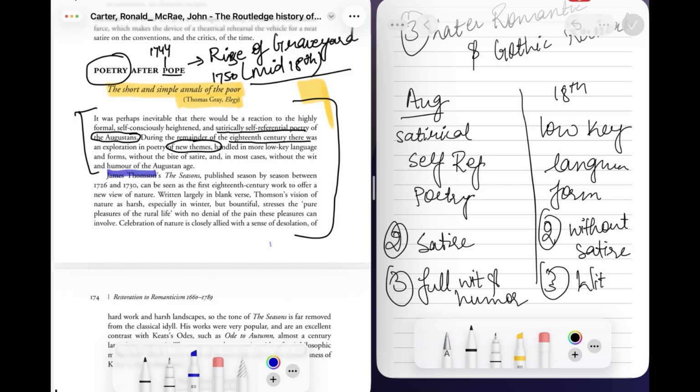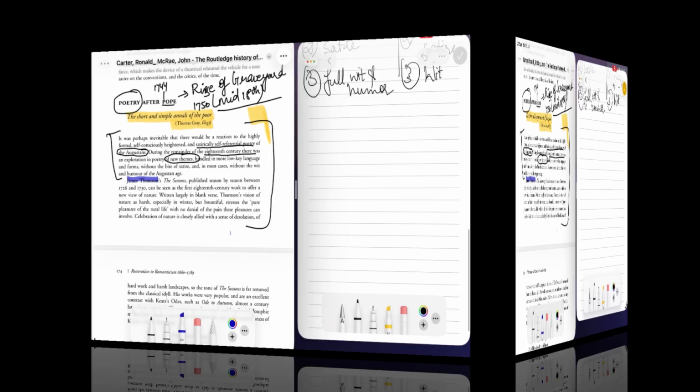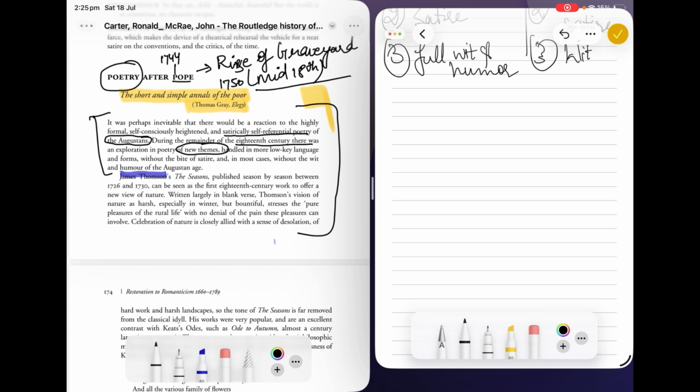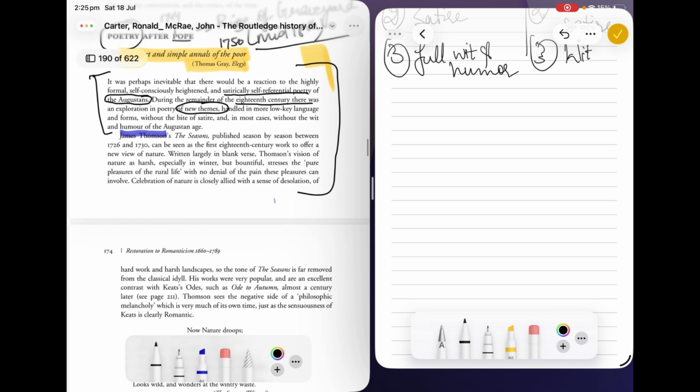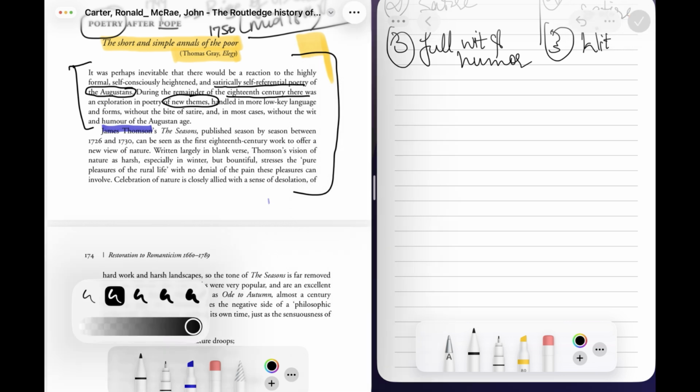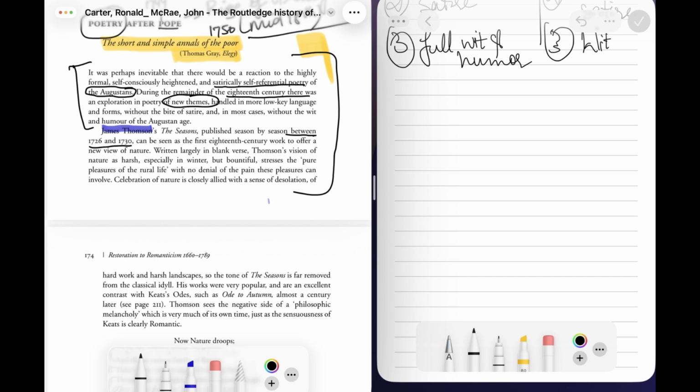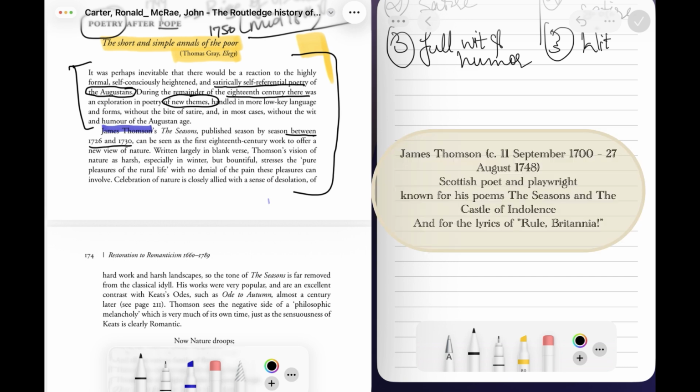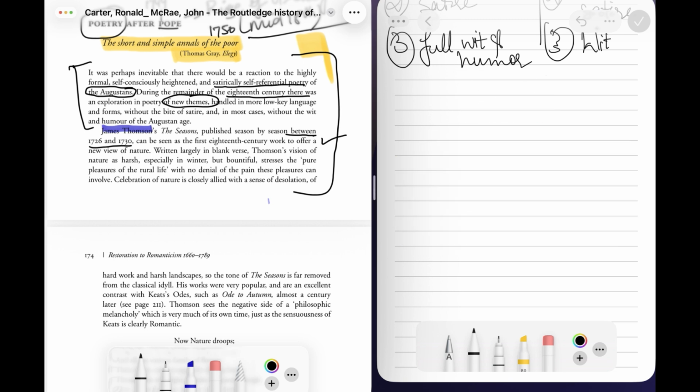James Thomson, his most important, most renowned poem is The Seasons. James Thomson, just read the book and make notes in it. Afterward, when you complete the whole era, like completing the whole information about the era, then write about the writers. Don't mix up. Just read the book first, then write about James Thomson. He wrote between 1726 and 1730. It can be seen as the first 18th century work to offer a view of nature. So this is the first work of the 18th century that offers views of nature, and it is written especially in blank verse. It can come in your exam which form it is.